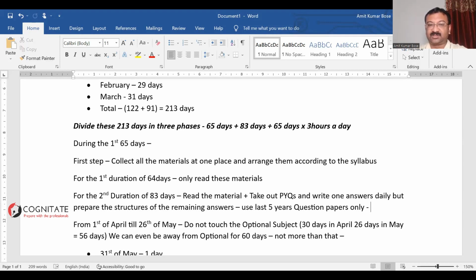I told you about the 5 stages of writing a good answer, right? Read the question again and again carefully. What I'm going to say should become something like reflexes, like muscle memory for us. Reading the question carefully, point number 1. Understanding the meaning of the question, point number 2. Understanding the demand of the question, point number 3.